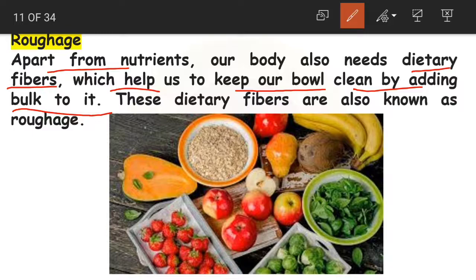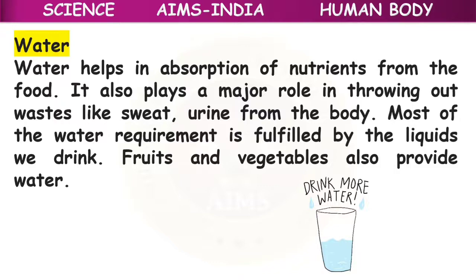So it helps us to keep our bowel clean, so we have to pass out all our wastages from our body. Okay, and these dietary fibers are also known as roughage. Like for example, if you see here in the picture, you have bananas, papaya, green leaves, oats, apples, strawberries, all these we call roughages. Like fiber food. So this is going to keep your bowel clean. Clear children? Now, water. And at the last, a very important food item we can say is water, which we take to our stomach.